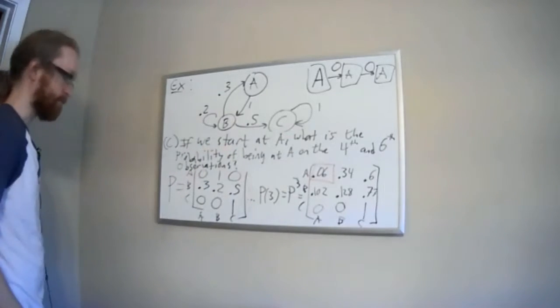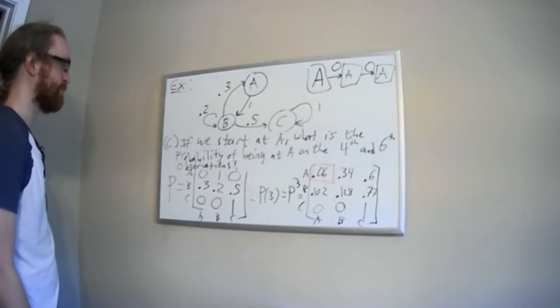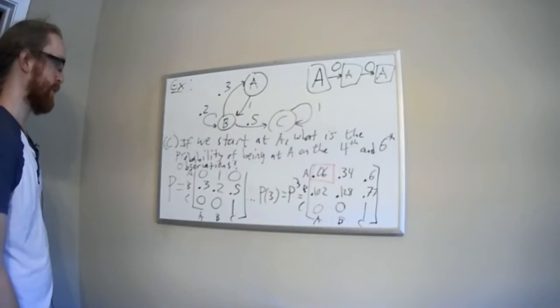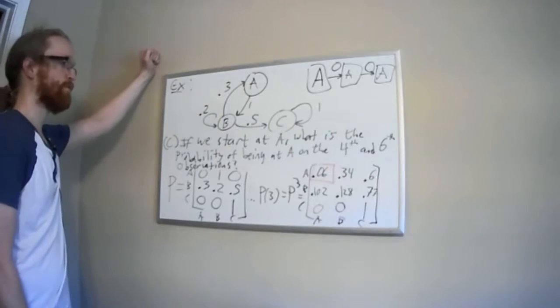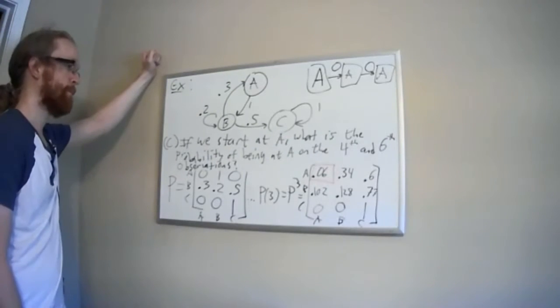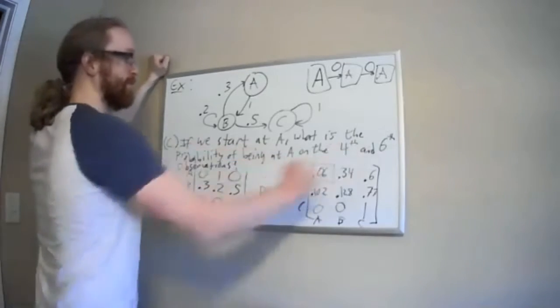So we're going to start at A, and we're going to take 6 total steps. And I'm asking, what is the probability that we will be back at A on both the 4th and the 6th observations?